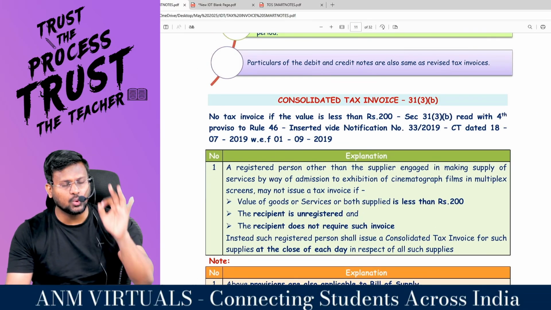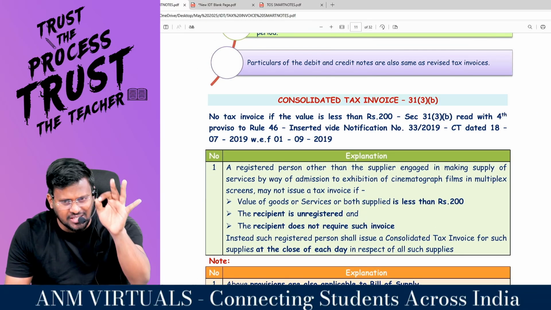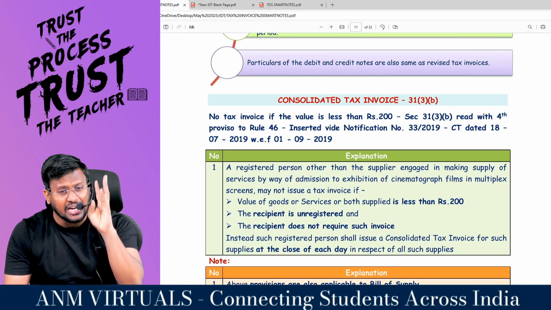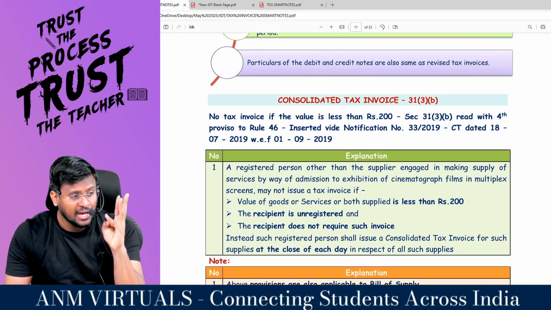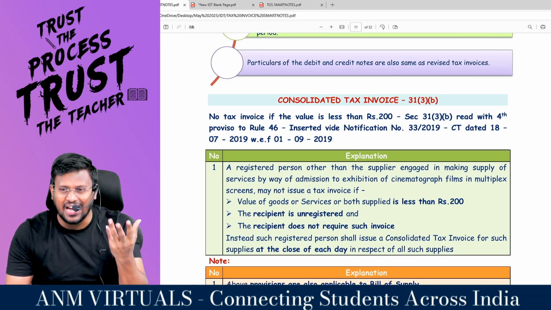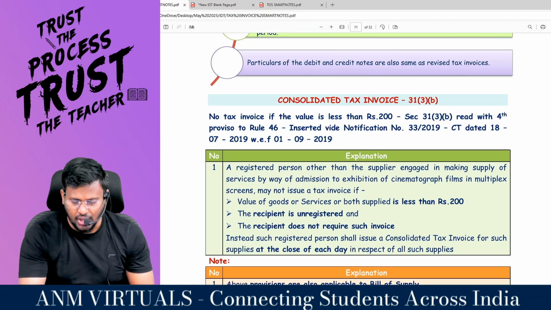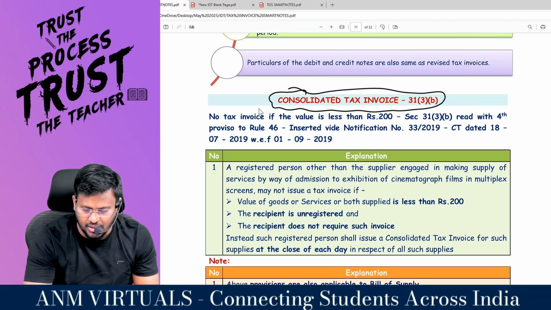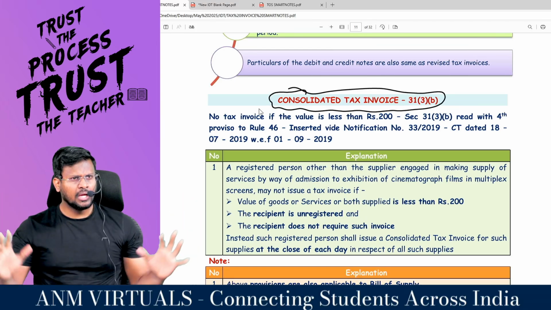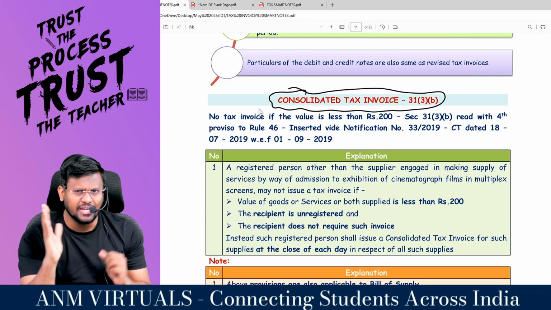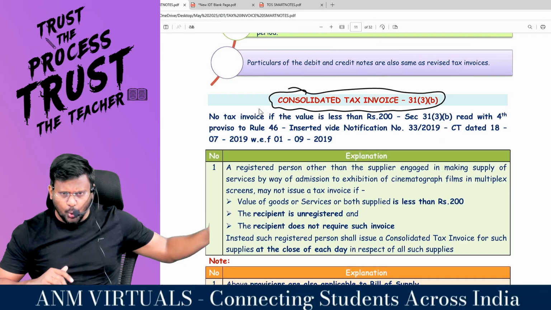That's it with regard to section 31 subsection 1 clause A, which is talking about consolidated tax invoice, revised tax invoice and consolidated revised tax invoice. Shall I move to the next one, man? Section 31 subsection 3 clause B. Sir, you have come out of the intervening period. Now your business is going as normal.